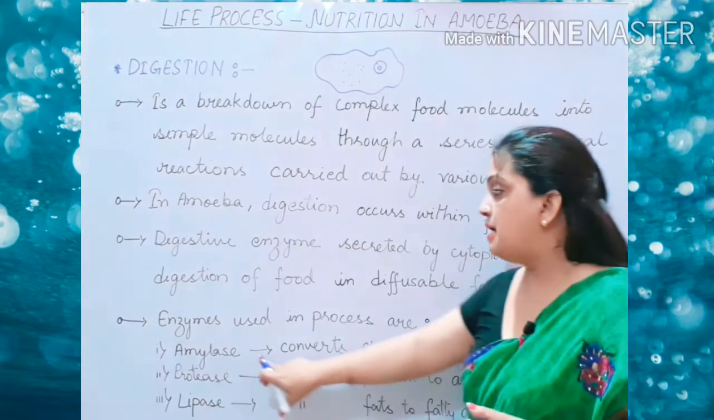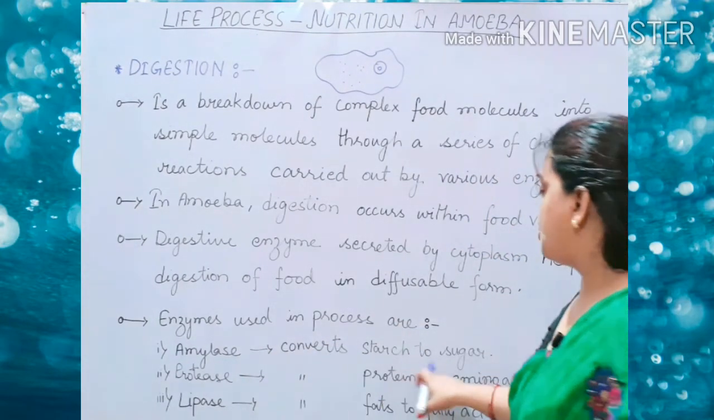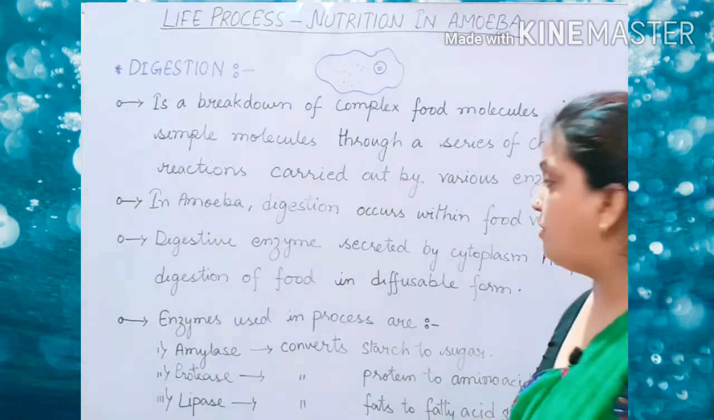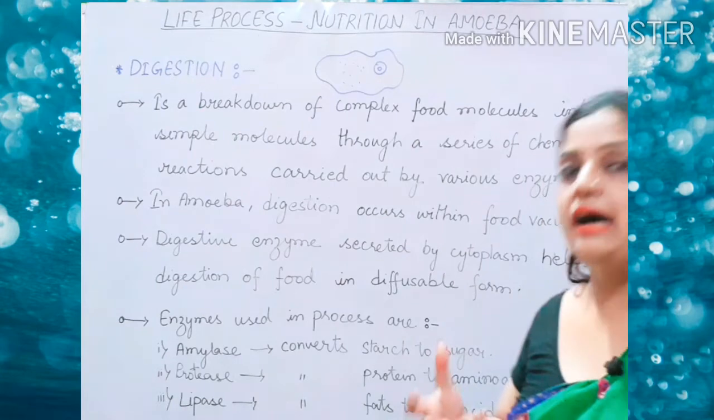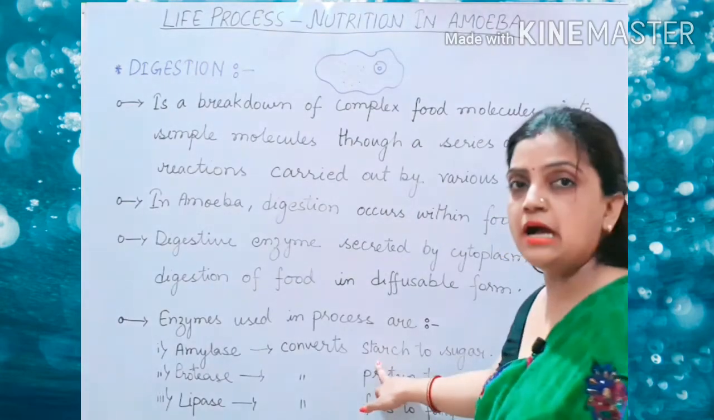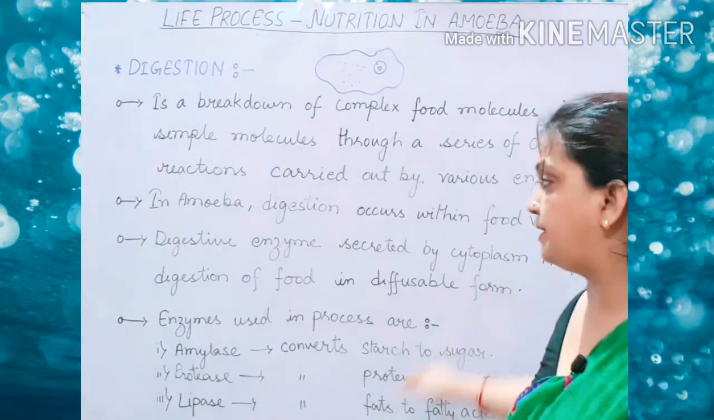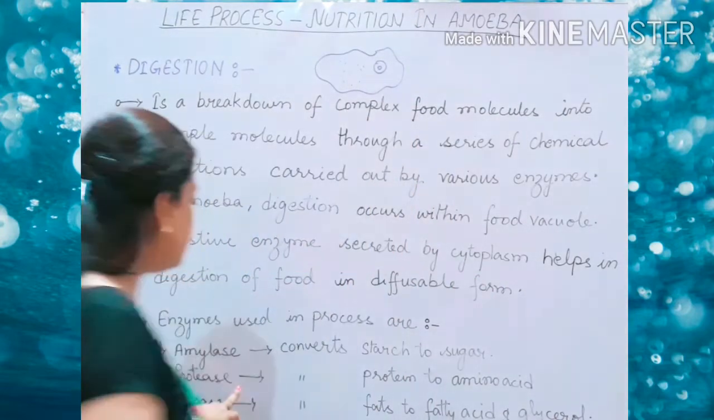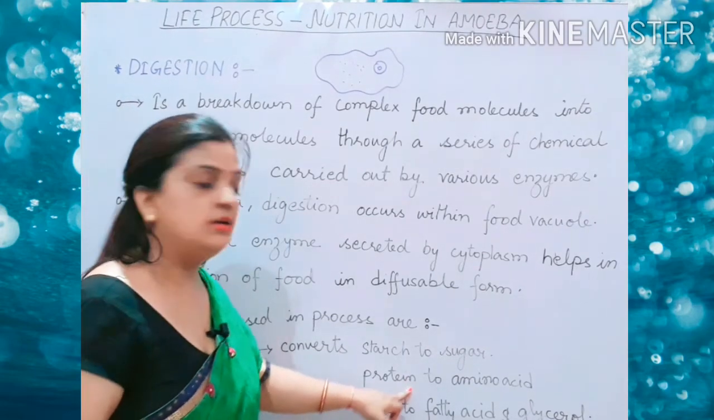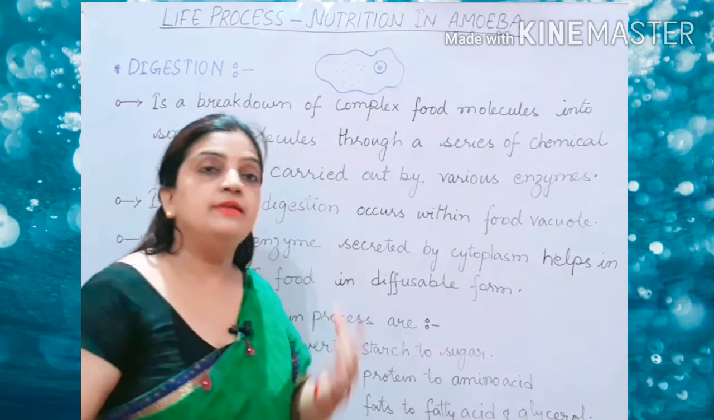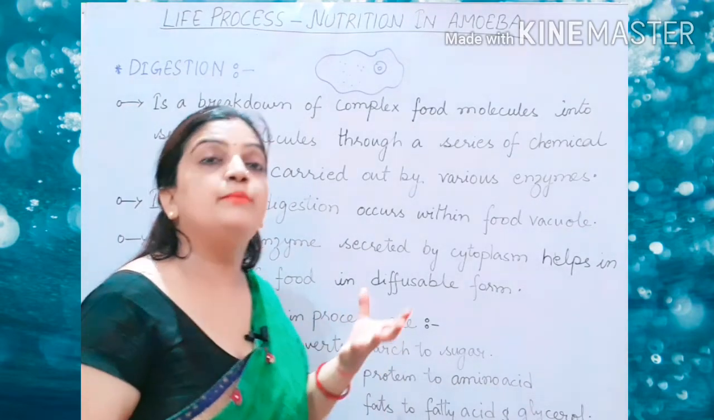Now children, the function of amylase is to convert starch to sugar. The function of amylase is to convert starch, and starch is a carbohydrate. So your starch, a complex food material, is broken down into sugar. Now children, this protease enzyme will convert the protein to amino acid. Now by the name you can understand protease with the protein.